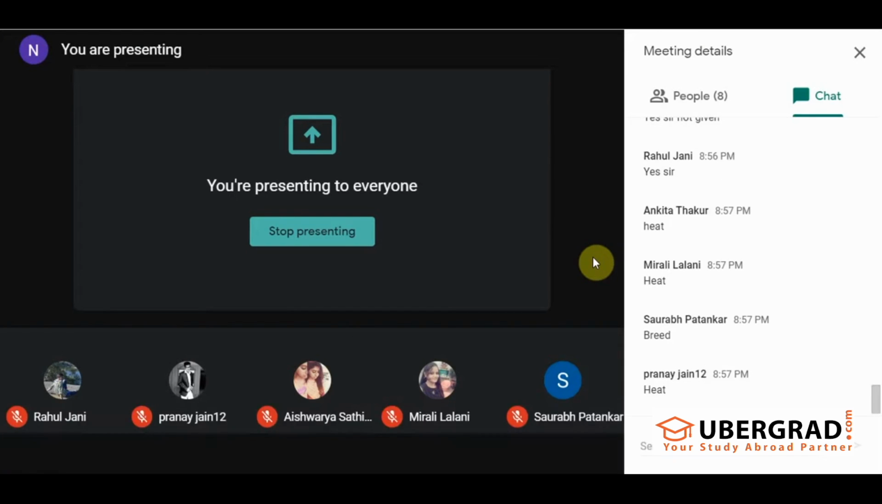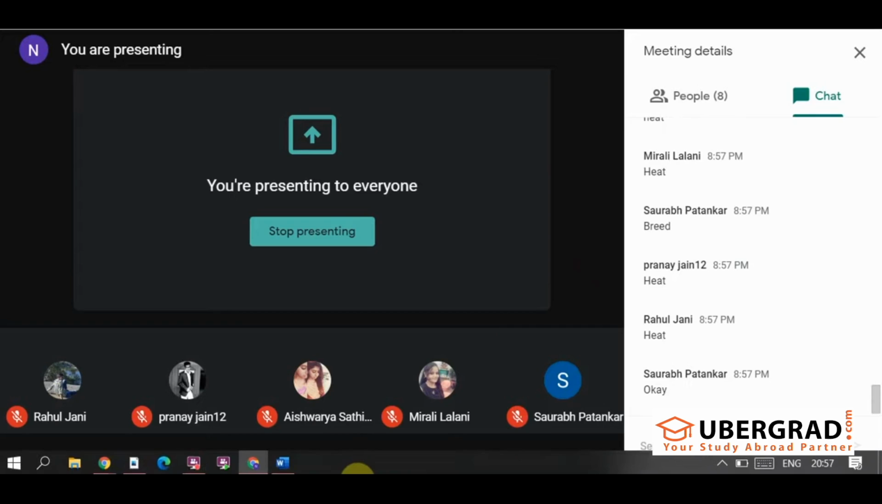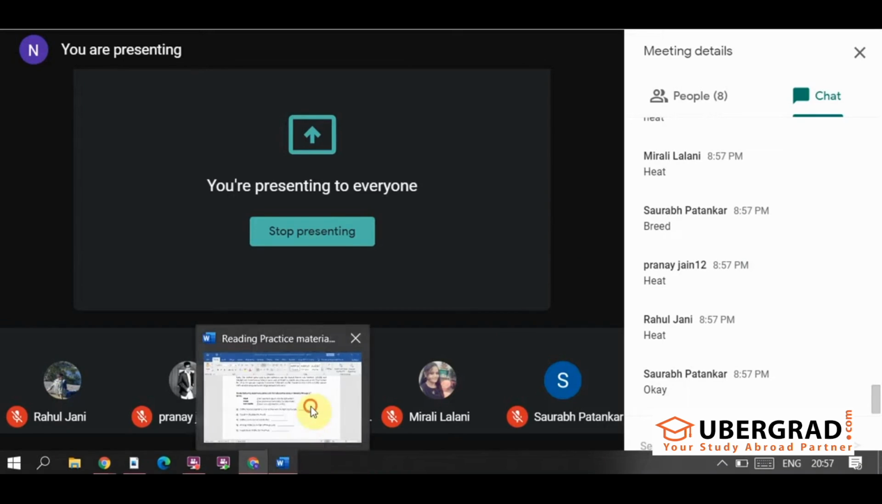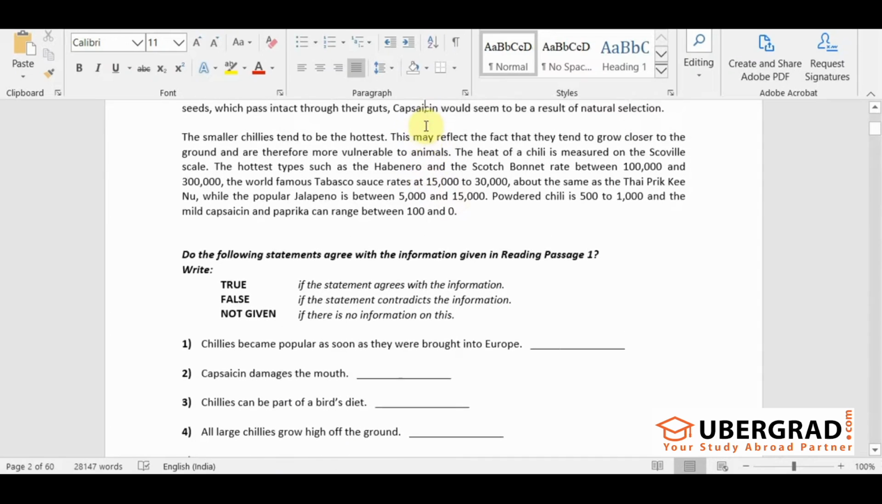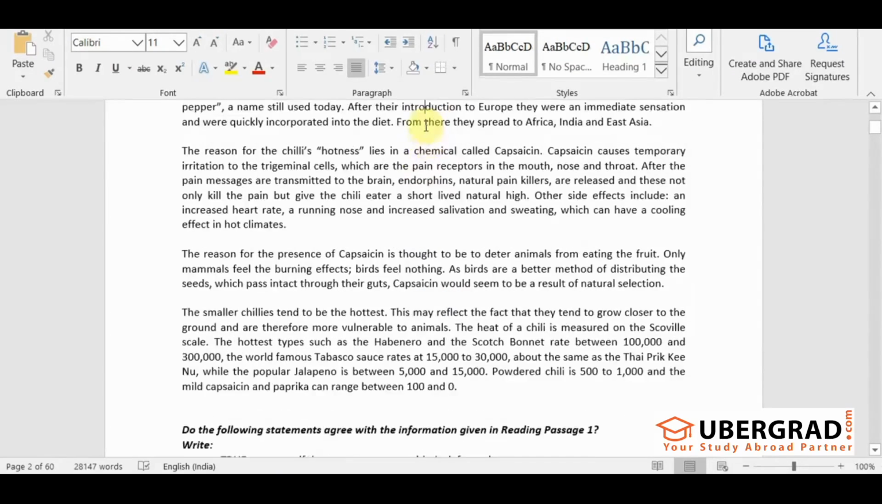No, breed cannot be a keyword, Saurabh. Breed can be paraphrased. Heat cannot be paraphrased. Instead of breed, you can say cultivate, grow. I just gave you two examples, right? Heat cannot be paraphrased. You cannot call heat as anything else, right? Heat has to be called heat. So heat can be a keyword, and you can find, is it written that people grow chilies because of their heat?